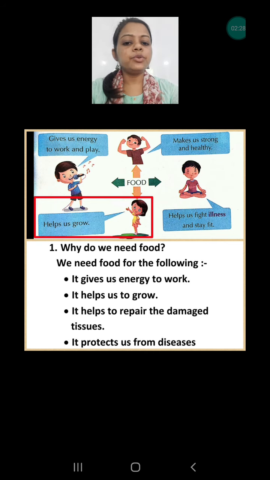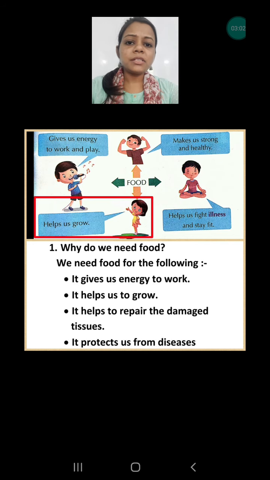Next, it helps to repair damaged tissue. Day by day, some of our body parts wear and tear, internally and externally also. Sometimes we fall, we have a cut mark, we have a wound, and after some time it heals automatically, without any scar or any problem. So how do our wounds and scars heal? Because of the food. Why? Because food also performs the repairing process. It repairs our damaged parts or damaged tissues.